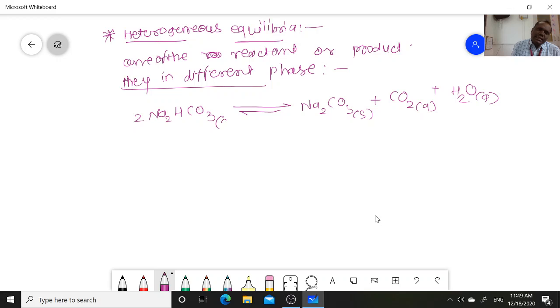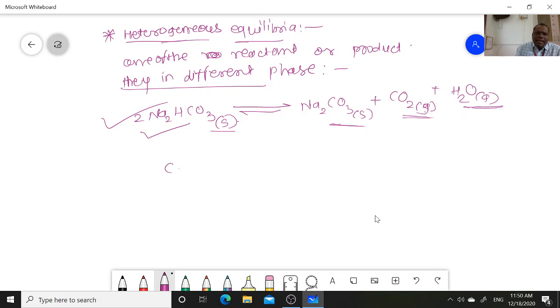So this sodium bicarbonate is in the solid state, this sodium carbonate is in the solid state, but one of the products is in the gaseous state, and this H2O is in the gaseous state. Such types of reactions are called heterogeneous equilibria.